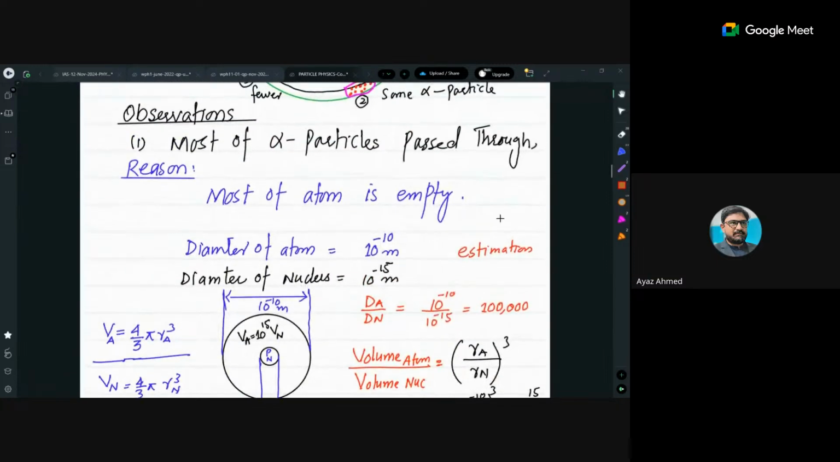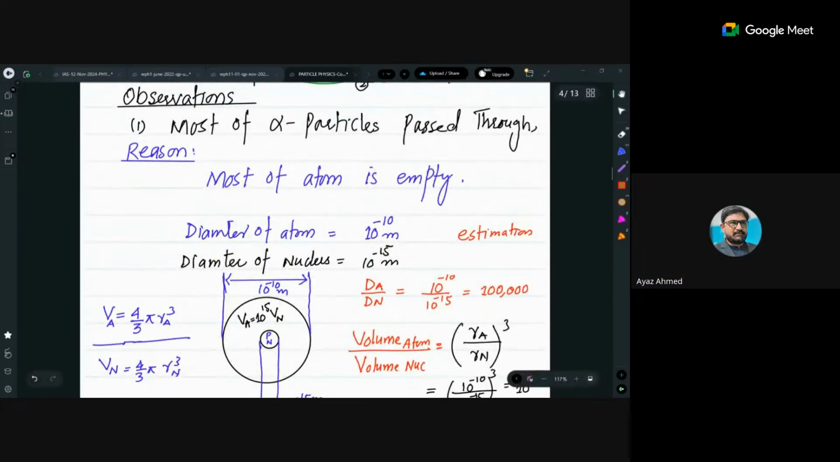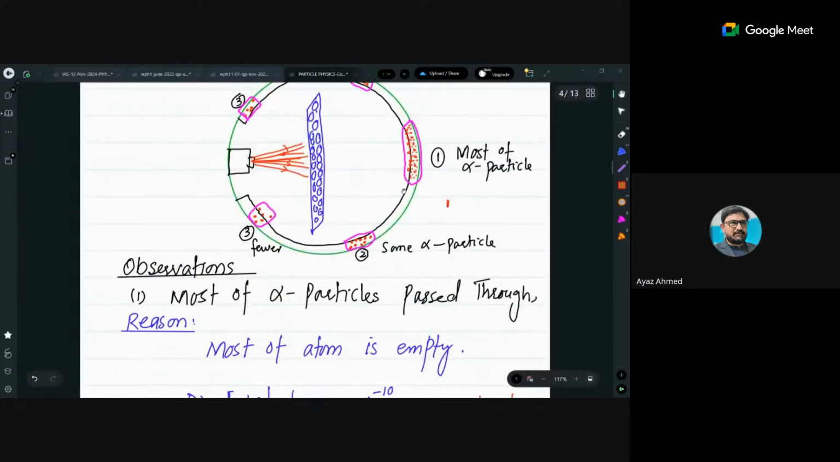In this experiment, I have divided it into two parts. The first part will be the observations, and the second part will be the reasons. Right. The observation was that most of the alpha particles passed through. This was the observation because they observed that most of the spots were in front of the gold foil.